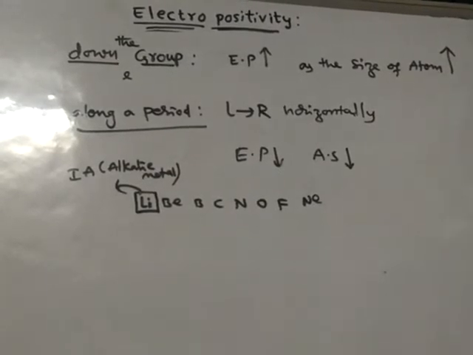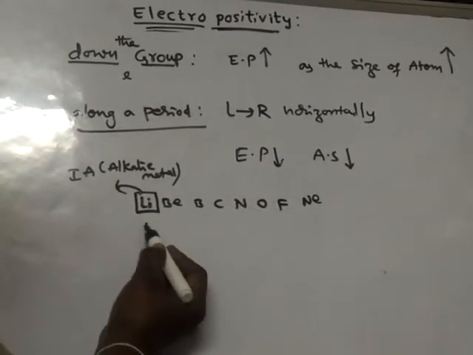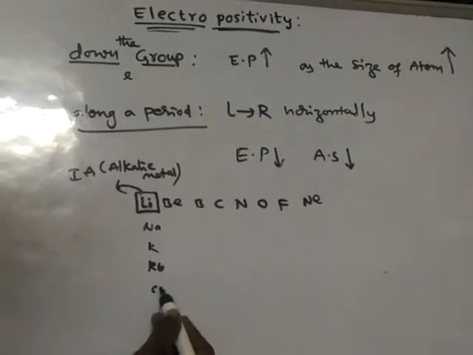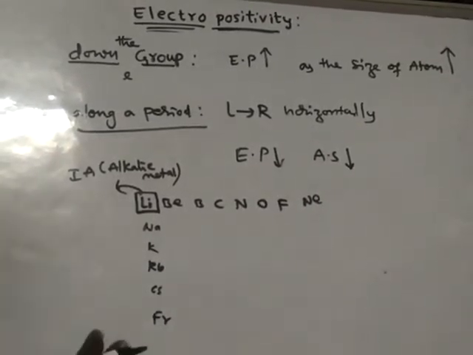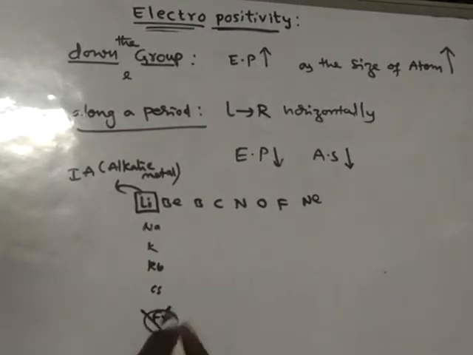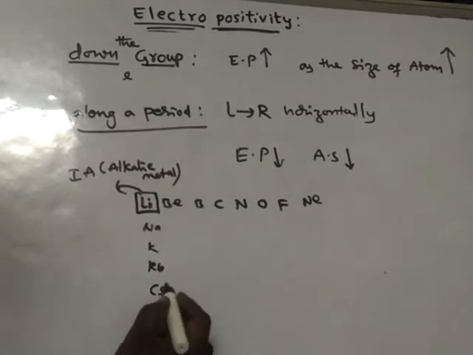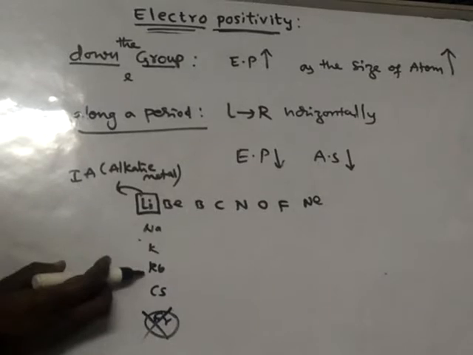The most electropositive element is cesium. Here we have lithium, sodium, potassium, rubidium, cesium, francium. Francium is a radioactive element, so leave it. Cesium is a large atom, and down the group atomic size increases.